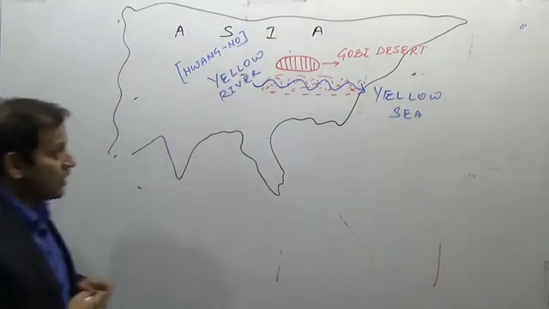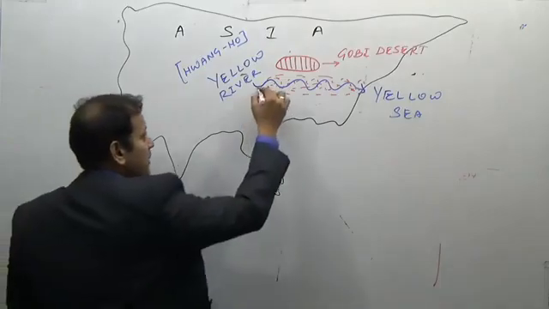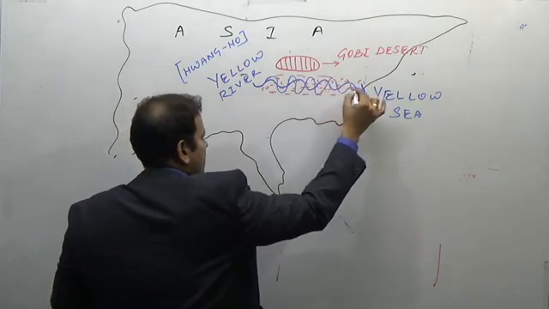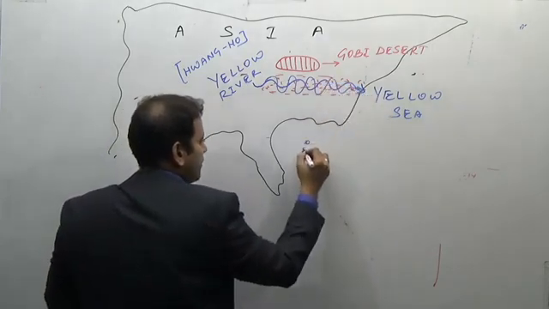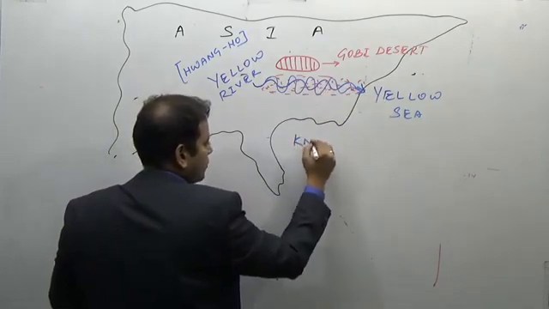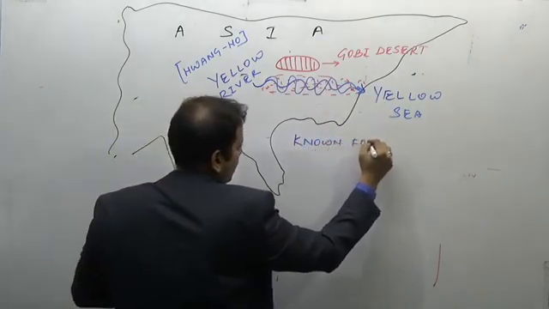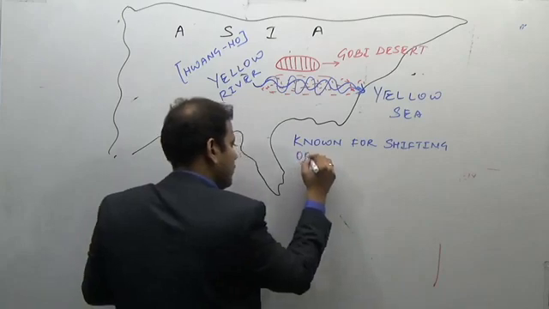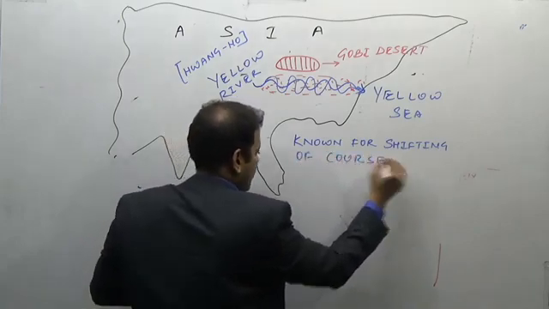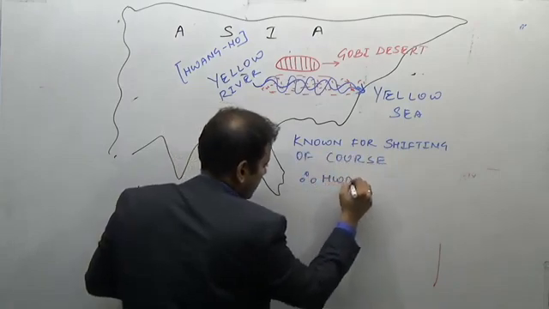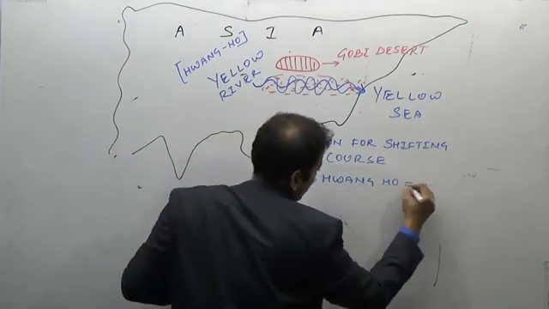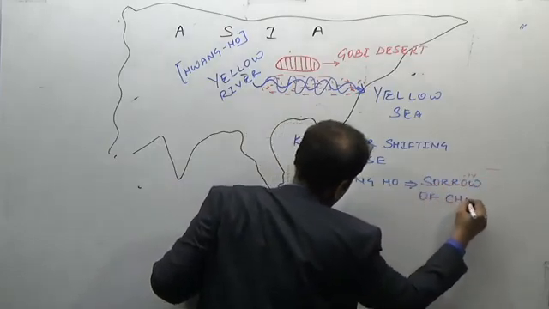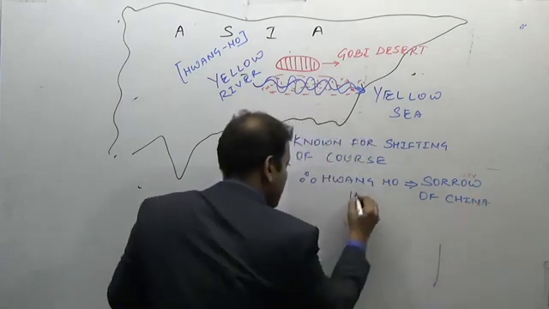So now this Yellow River, because it is so soft sand, is continuously known for shifting its course. Sometimes it travels in this direction, sometimes in another direction. Therefore, the Wang Ho River, known for shifting of its courses, is known as the Sorrow of China. Why? Because of frequent flooding.